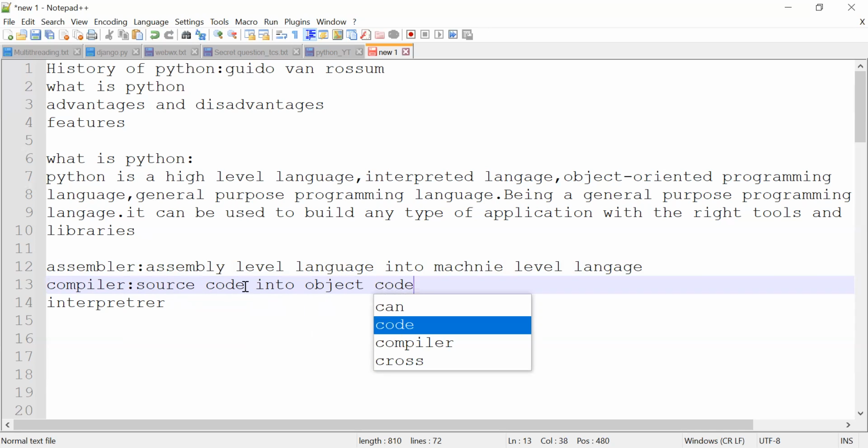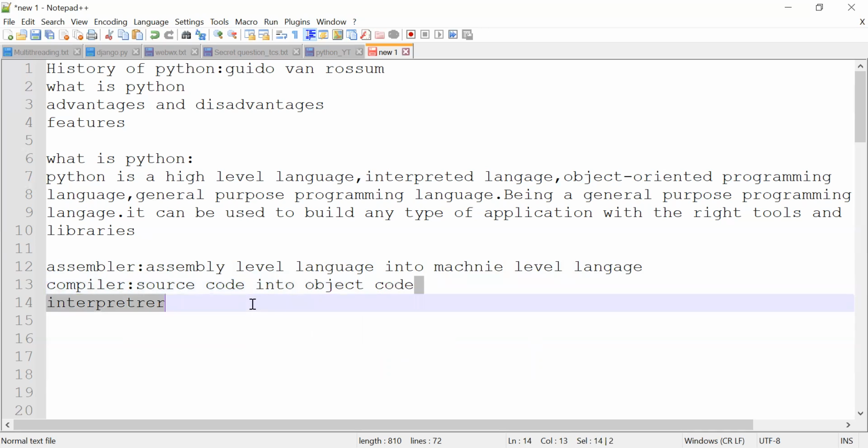What is source code and what is object code? Source code is generated by a programmer, by a human. It is easy to understand, read and modify. Object code is written in machine language through the compiler. It is difficult to understand and difficult to modify.